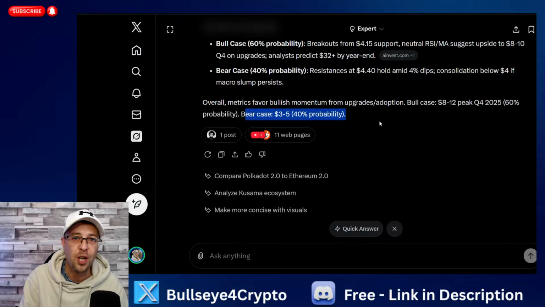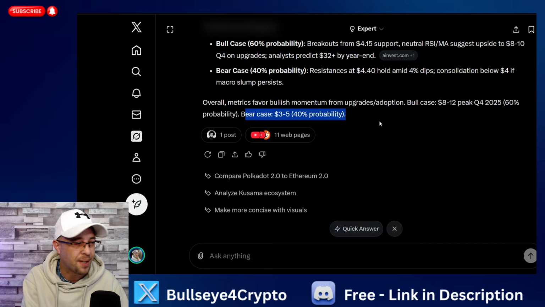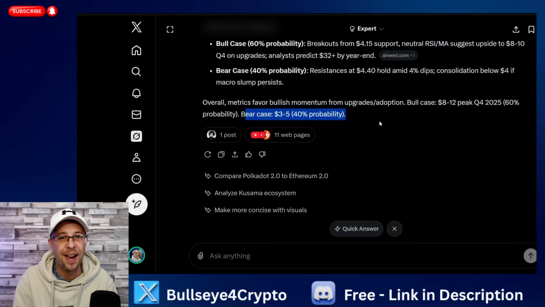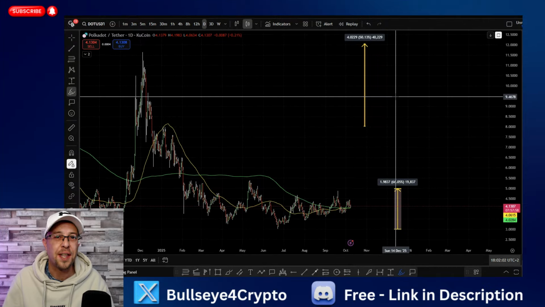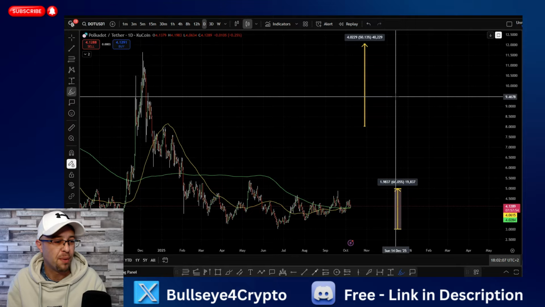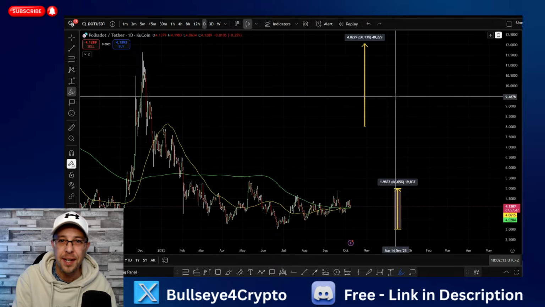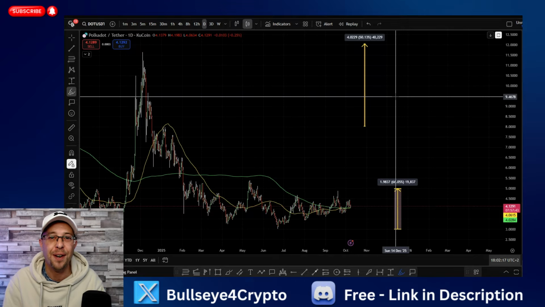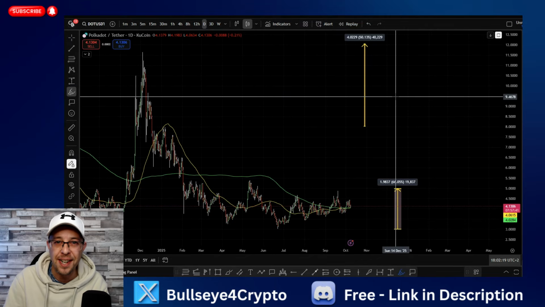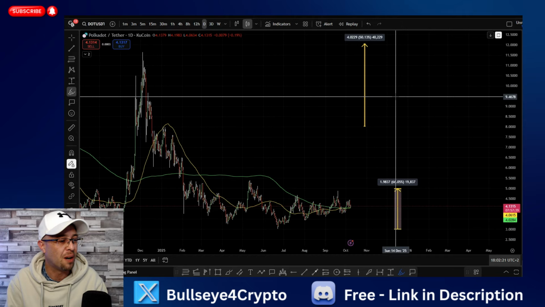So we'll apply them to the charts and have a look exactly what the metrics are, what Grok thinks as far as the price is concerned, and then we'll check that and compare that against my analysis. And we can look at this chart, and I've cleaned the chart up, and we'll look at my chart very shortly to see if any of these numbers coincide with each other. But one thing with AI, guys, take what you will from it, because all it's doing is looking at the same thing that we're looking at, past data to predict future results. However, there are discrepancies on predicting future results because it is not a mind reader.